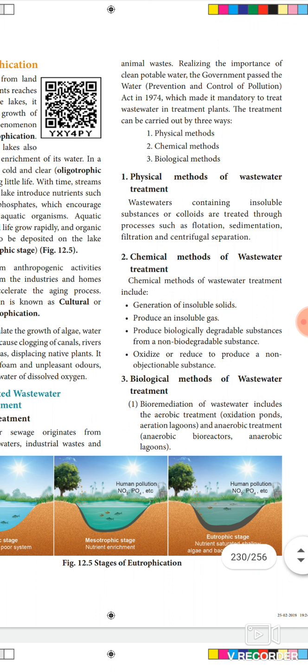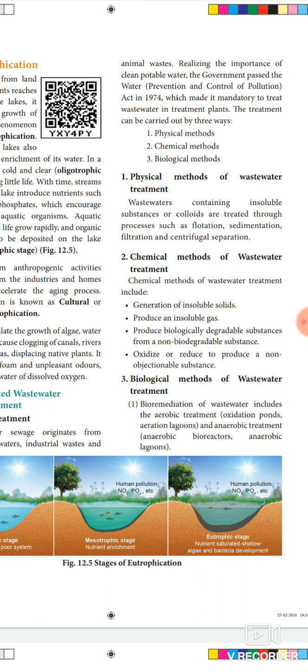During this digestion, bacteria produce a mixture of gases such as methane, hydrogen sulfide and carbon dioxide. These gases form the biogas and can be used as a source of energy. So, after the primary treatment, the sewage water is taken into the secondary treatment, otherwise known as the chemical methods of wastewater treatment.